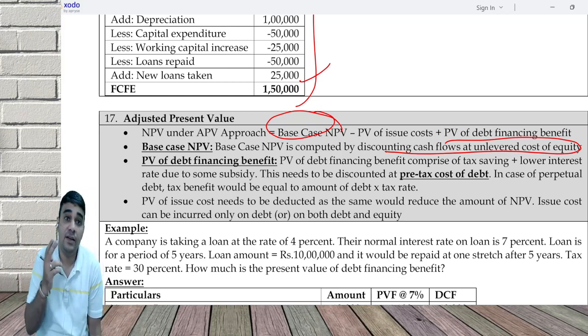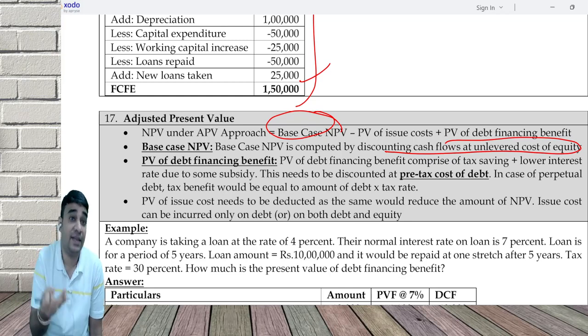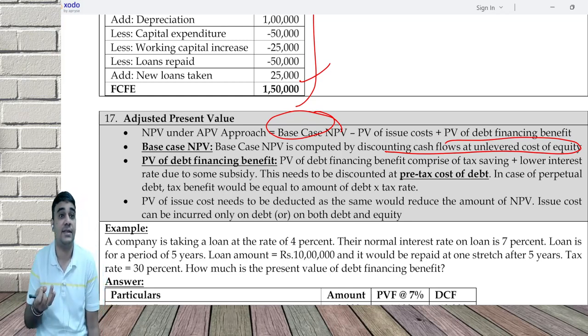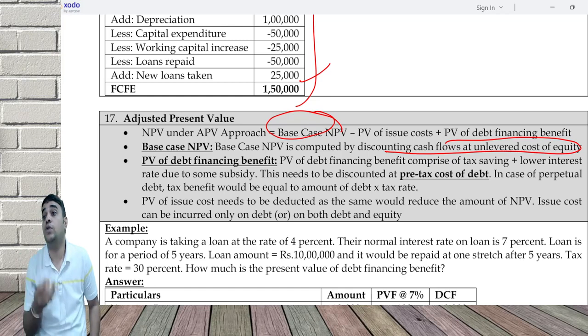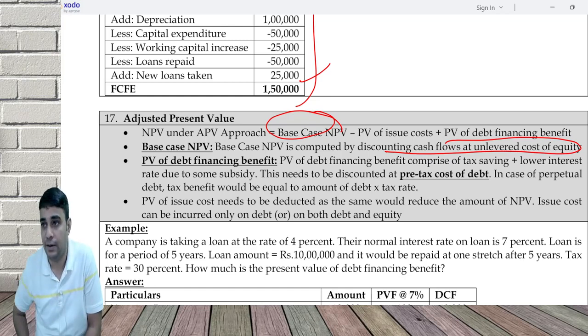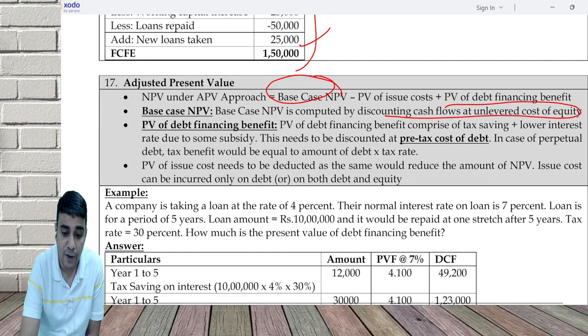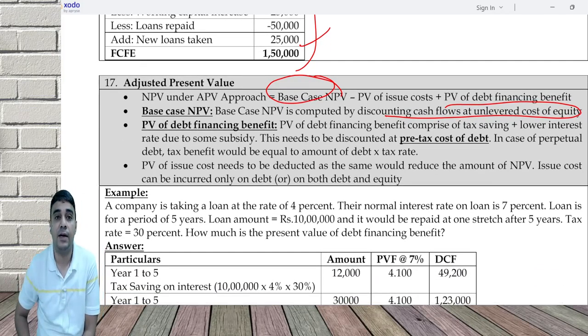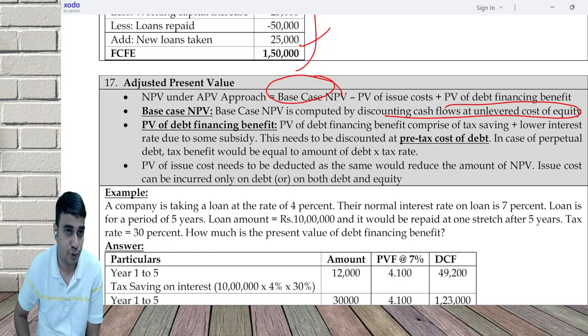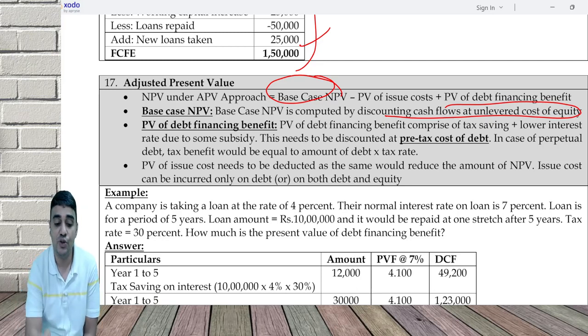One is tax saving. Second, the normal interest itself can get saved. Both have to be factored into the debt financing benefit. The PV of debt financing benefit comprises tax saving plus lower interest rate due to some subsidy. This needs to be discounted at what?